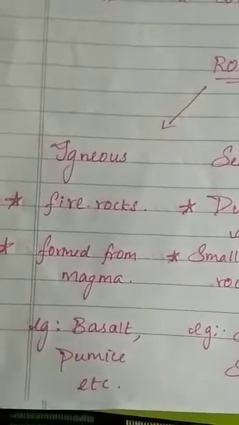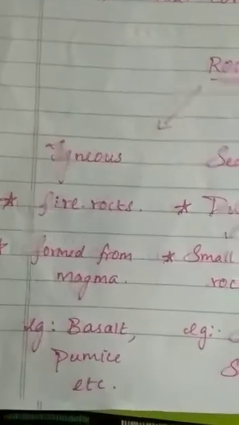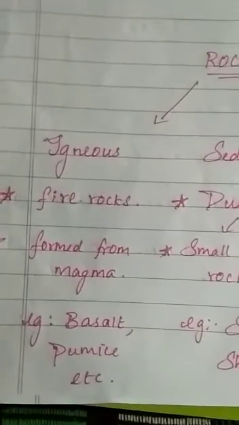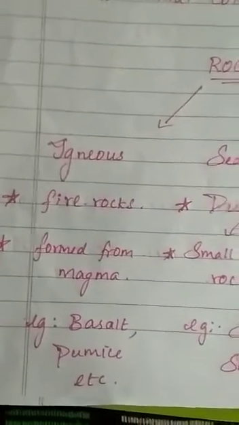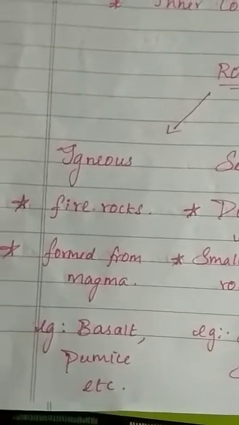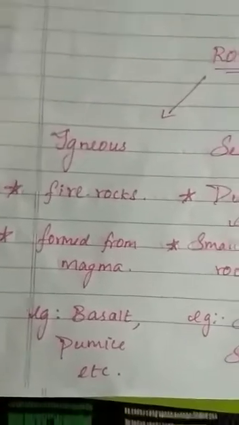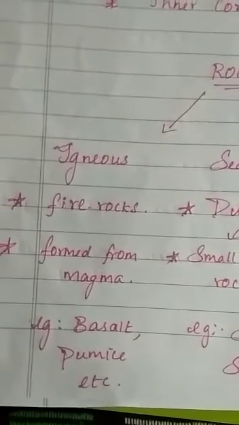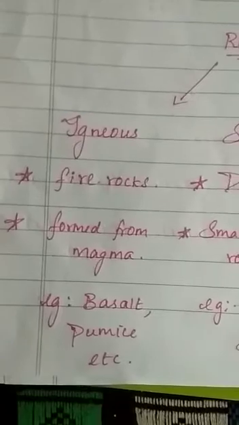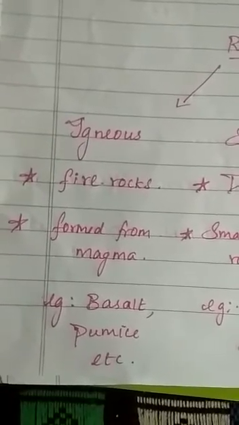Igneous rocks are formed either underground or above ground. Above the ground, they are formed when volcanoes erupt, causing the magma, called lava, to flow out on the Earth's surface. Igneous rocks are also called primary rocks because they are the first form of rock. A few examples of igneous rock are pumice, basalt and granite.